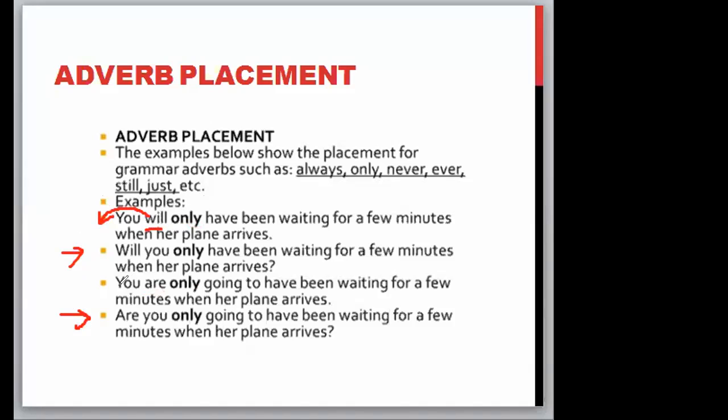Are has jumped over here to make the question statement, only is going to remain over here. Get the idea? You are only going to have been waiting for a few minutes when her plane arrives. Are you only going to have been waiting for a few minutes when her plane arrives?